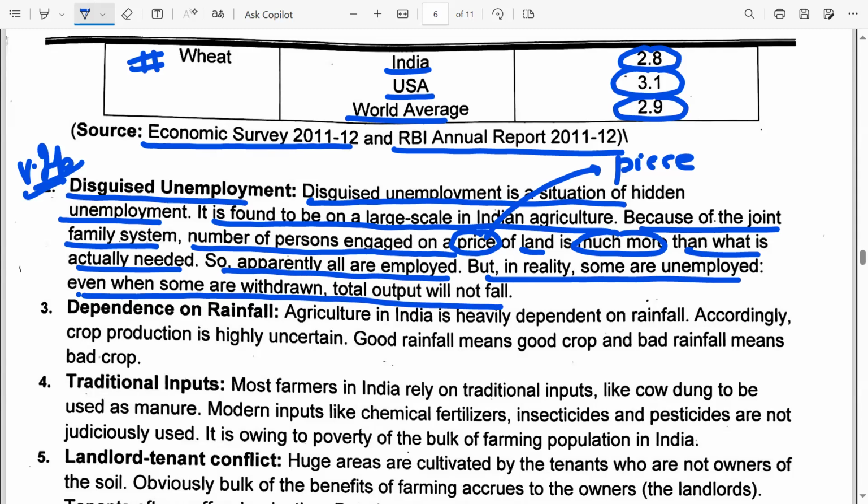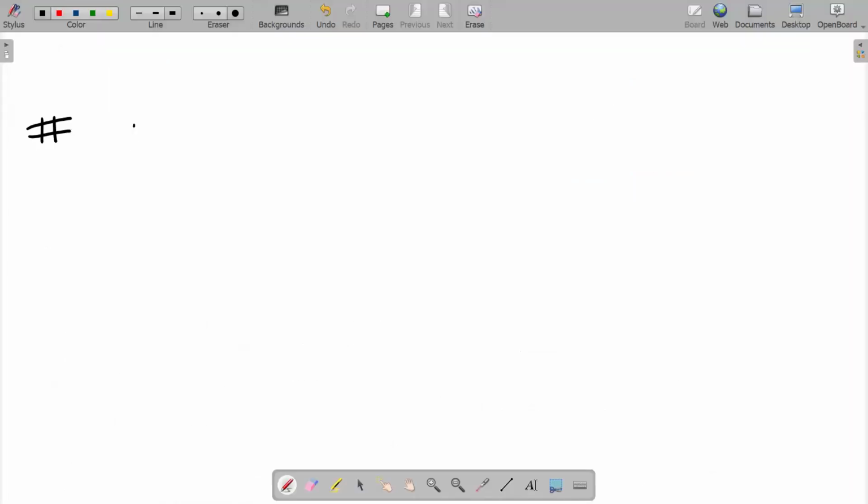Now, if I quickly come to the whiteboard, students can recall that in microeconomics, we have done the concept of marginal productivity.